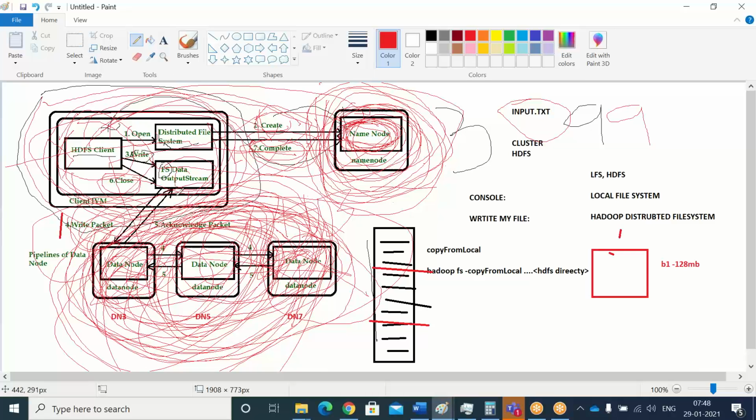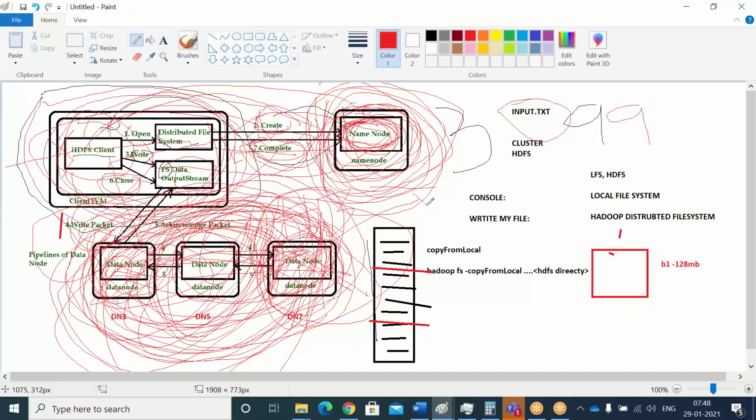But while writing, in a fraction of seconds, if it goes down due to a network issue or something else, but these two are available, then it will write only to these two data nodes, and this data node is not accessible. The third copy will not be written here, but no issue.